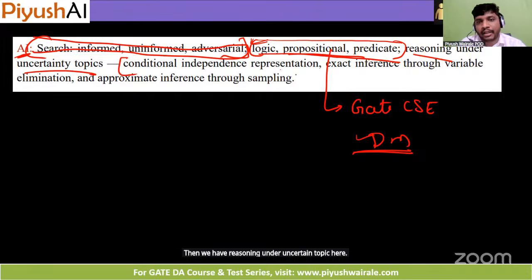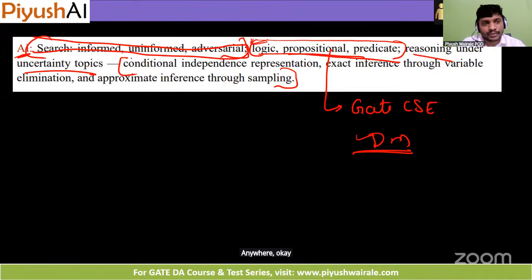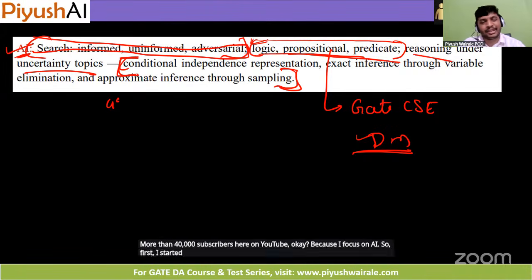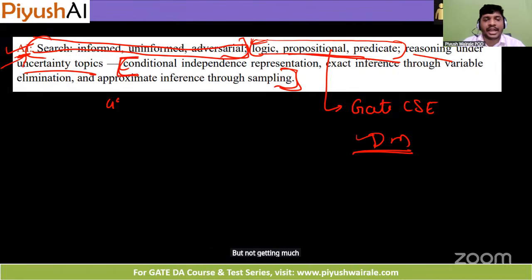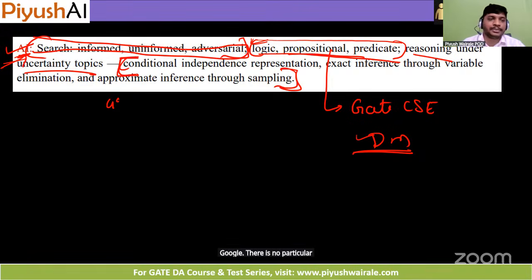For this topic, if you search the entire internet, Google or YouTube, you are not going to get anywhere. This is the only topic which I have focused on, and that's why I have got more than 40,000 subscribers here on YouTube. Because I focus on AI. First I started with DBMS, but it was not getting many views. Then I focused on AI, and this is how I grew my YouTube channel, because for this topic there is no content on YouTube or on Google. There is no particular source to prepare for this topic.